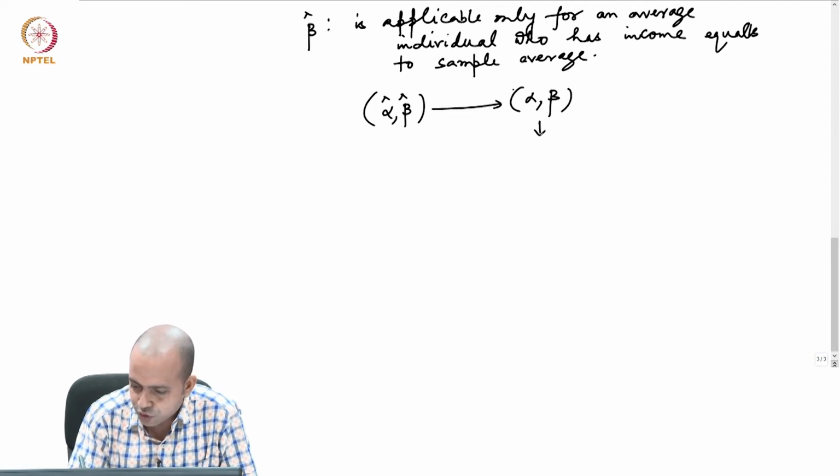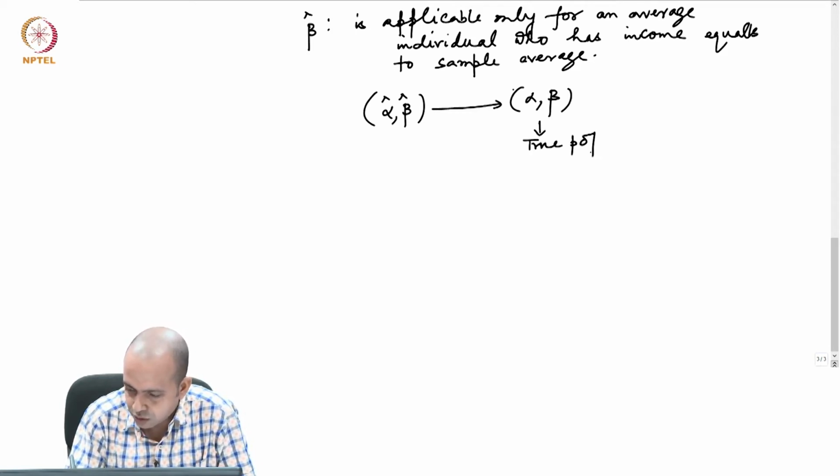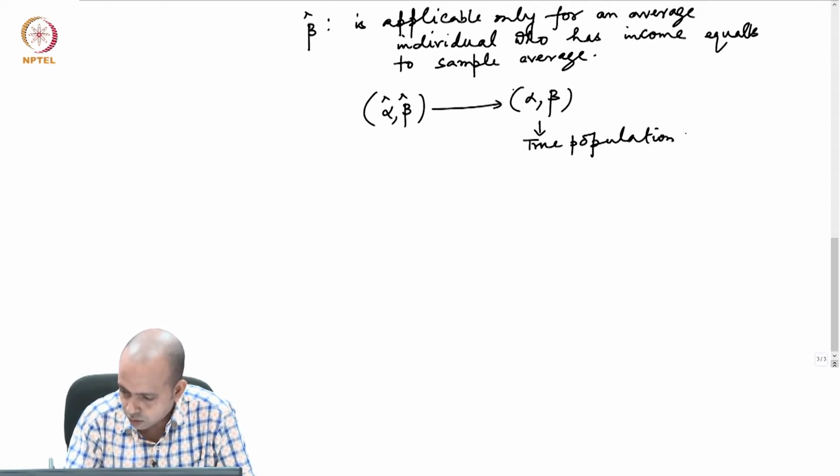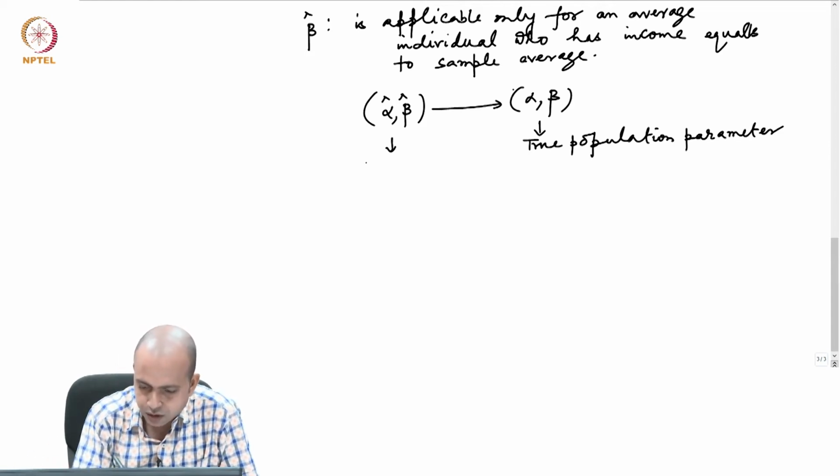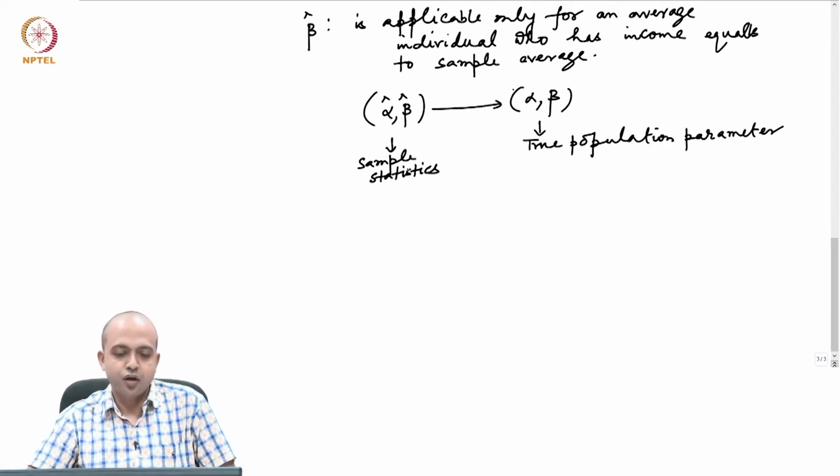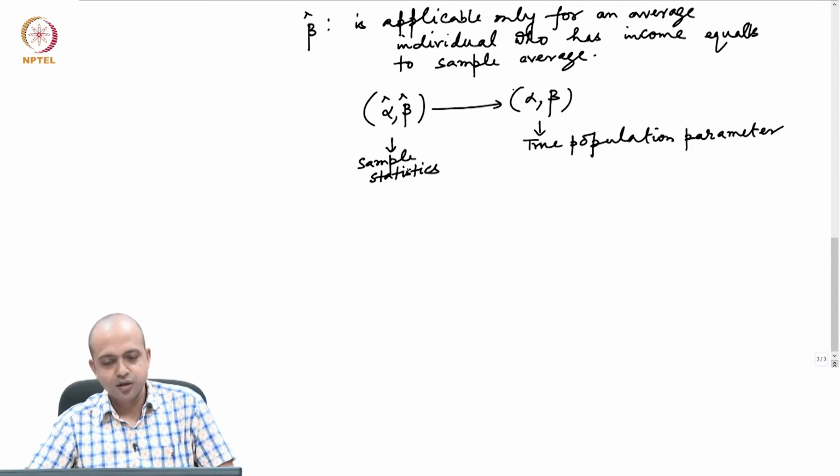So, this is the true population parameter, and this is the sample counterpart or sample statistic: sample statistics alpha hat and beta hat.